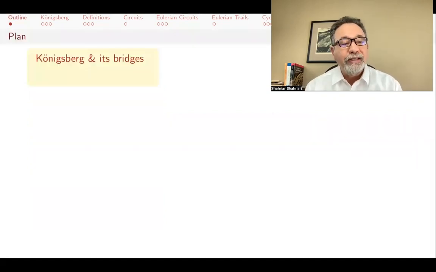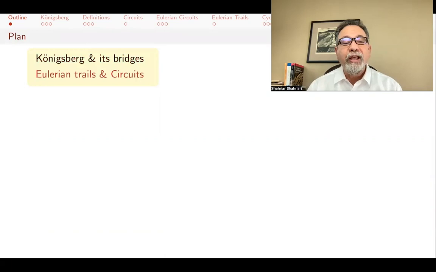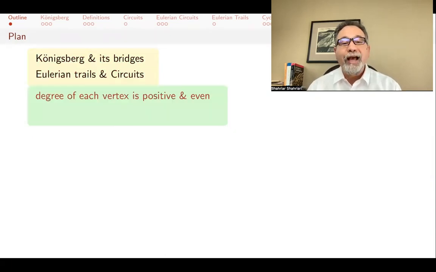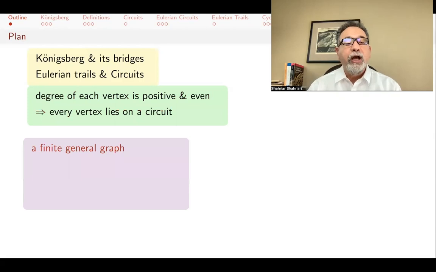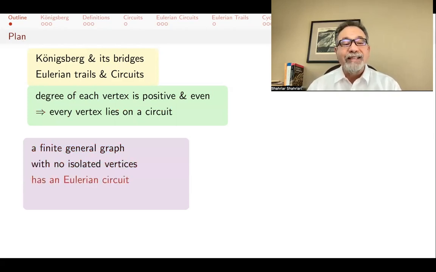What are we going to do in this lecture? I'm going to talk a little bit about Konigsberg and its bridges. That's where this problem started out. And then we will define Eulerian trails and circuits. We will prove that if the degree of each vertex in a graph is positive and even, then every vertex lies on a circuit. We also will prove that a finite general graph with no isolated vertices has an Eulerian circuit, whatever those are. I will define that in a moment. If and only if it is connected and all degrees are even.